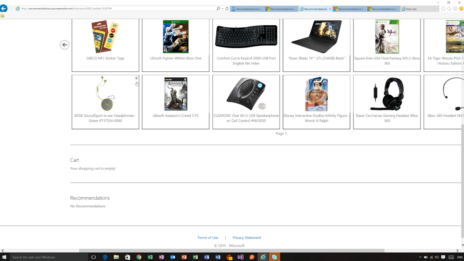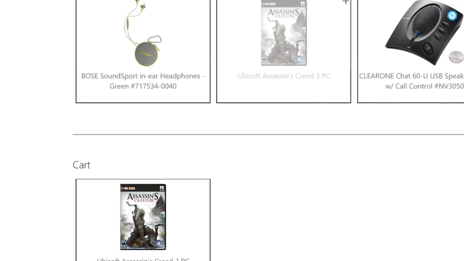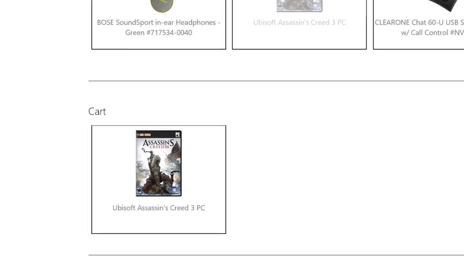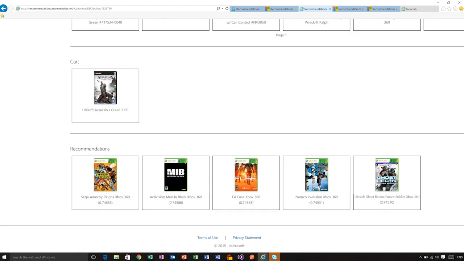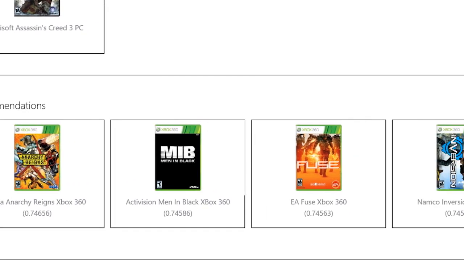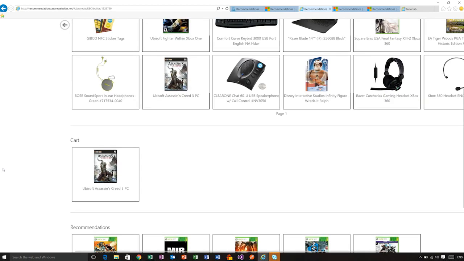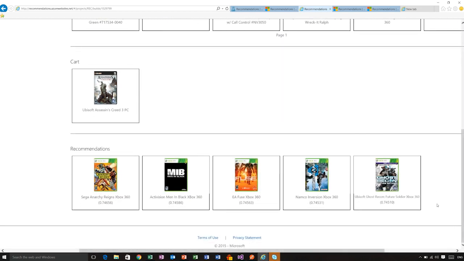So if someone, on the other hand, were to buy a game like Assassin's Creed, which is a more mature game, we will expect to get recommendations that are a little bit more mature, right? So Sage Anarchy Reigns, Men in Black, Fuse, which makes sense, right? These are other games for Xbox 360, which people purchase when they purchase the Assassin's Creed game. So in this case, you can see how as I pass one item to the recommendations engine, it is able to return to me other items.